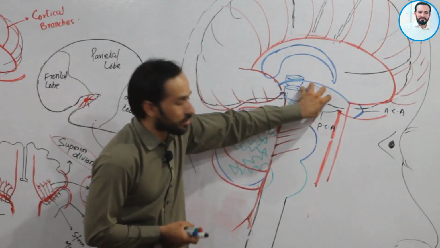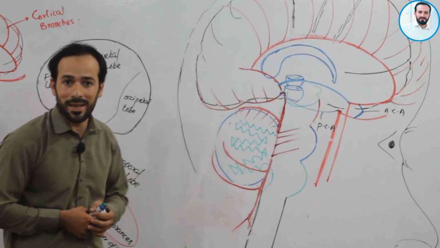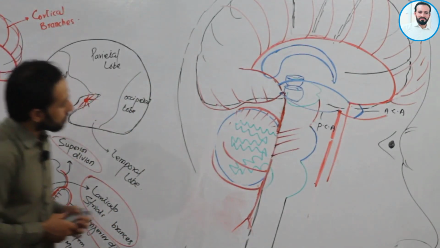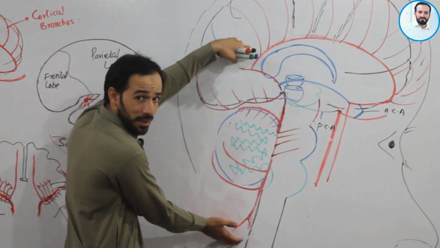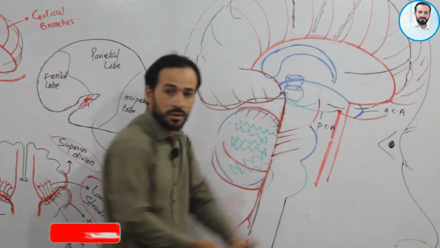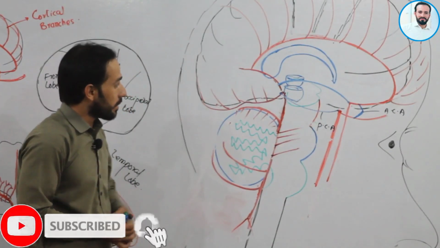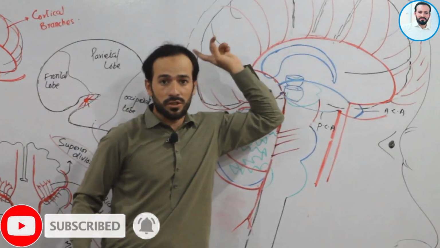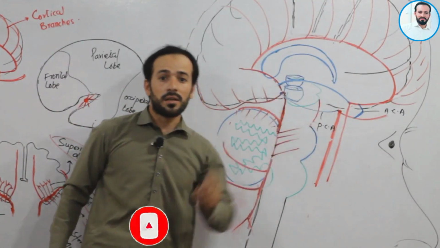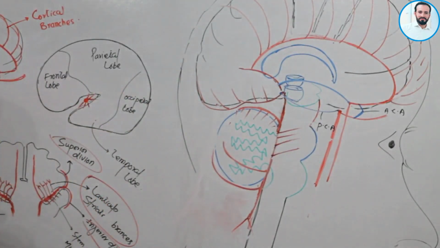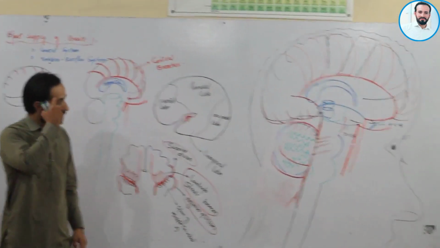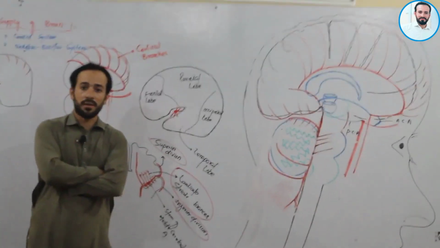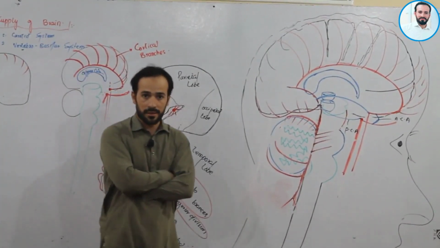So this location is our circle of Wallace, right? So this was the posterior system or vertebro-basilar system, and this was our anterior system. In the anterior system, we also discussed the cortical branches and the middle cerebral arteries. So friends, this was about the blood supply of the brain, right?